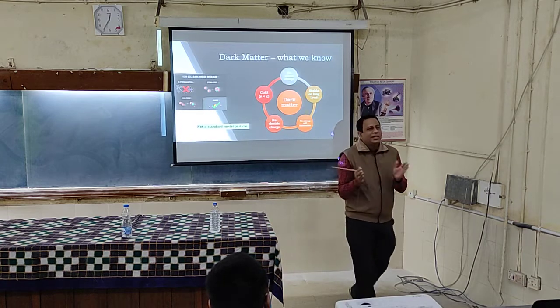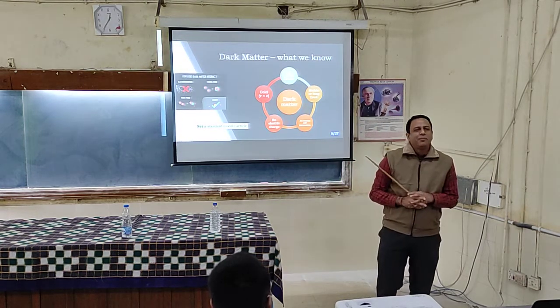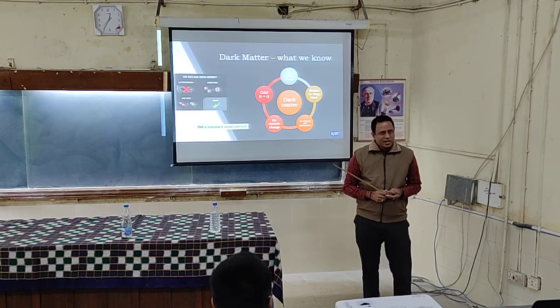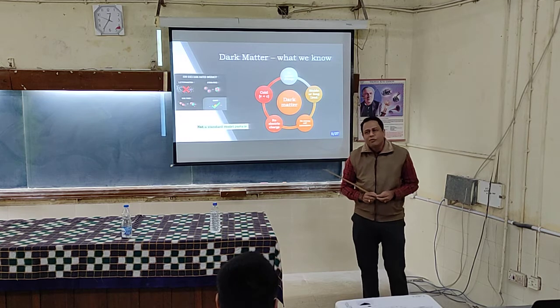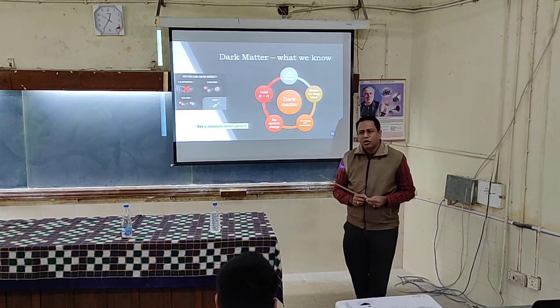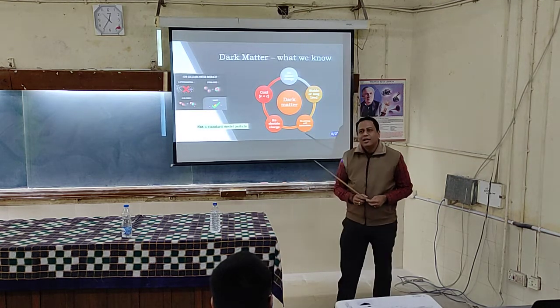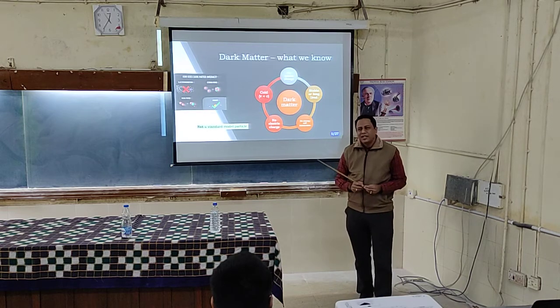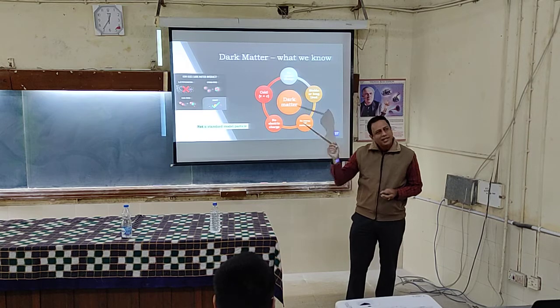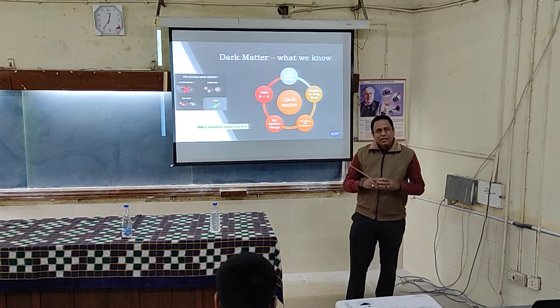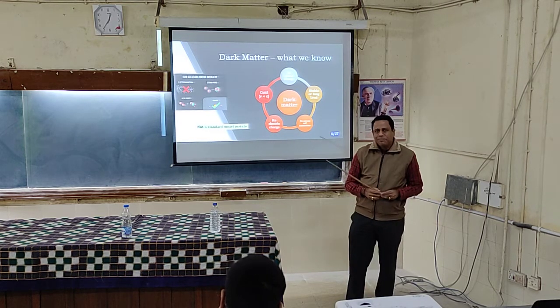So the standard model includes these three interactions, and then you have fundamental particles. What are fundamental particles? The six kinds of quarks and their antiparticles. Then there are leptons, like electrons and neutrinos, and then there are force particles like photons, gluons, and we added W plus minus and Z bosons, and then we added the Higgs boson also. They constitute the standard model.